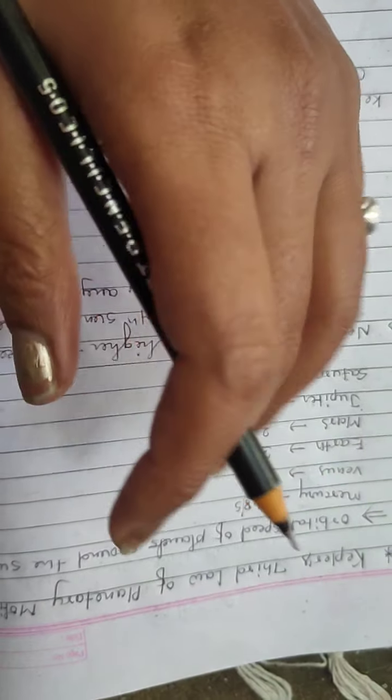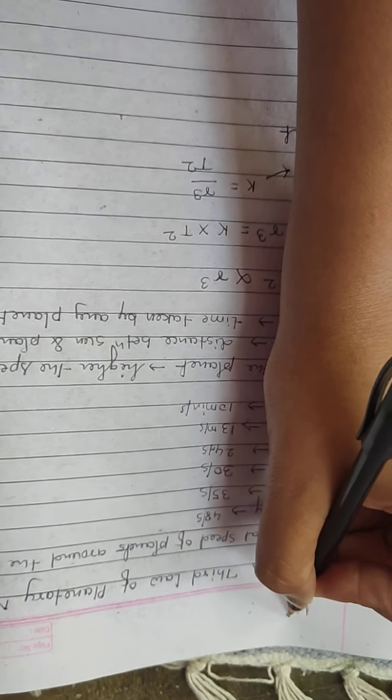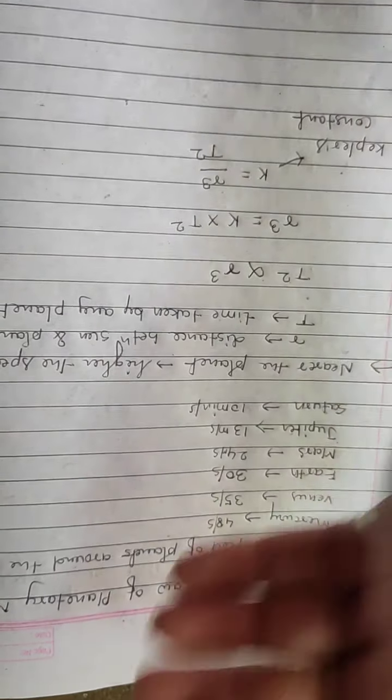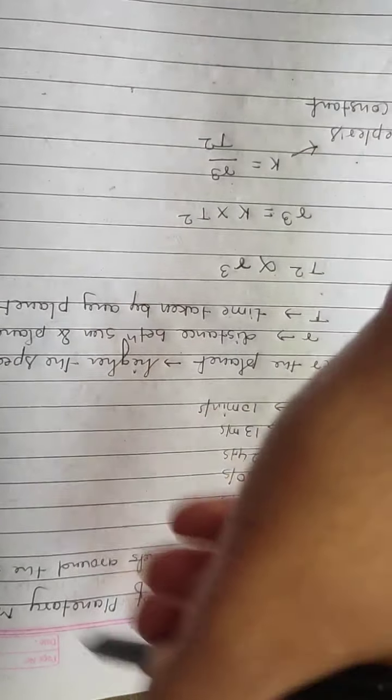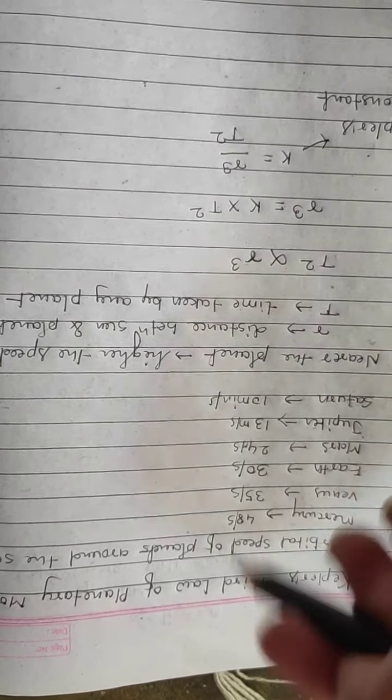In the first law, he said about the motion. How is the motion? He told us that it is moving in an elliptical pattern, right?